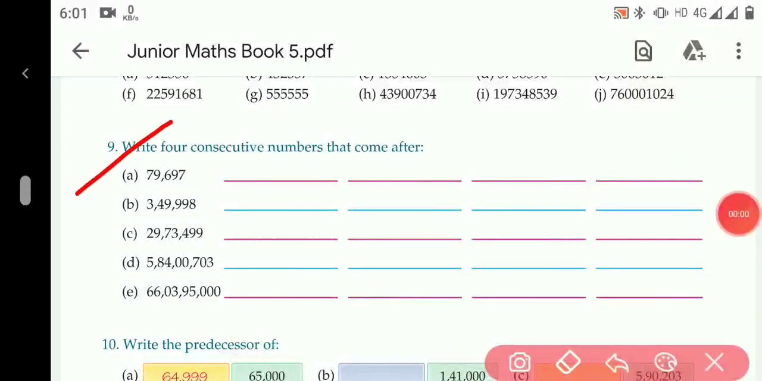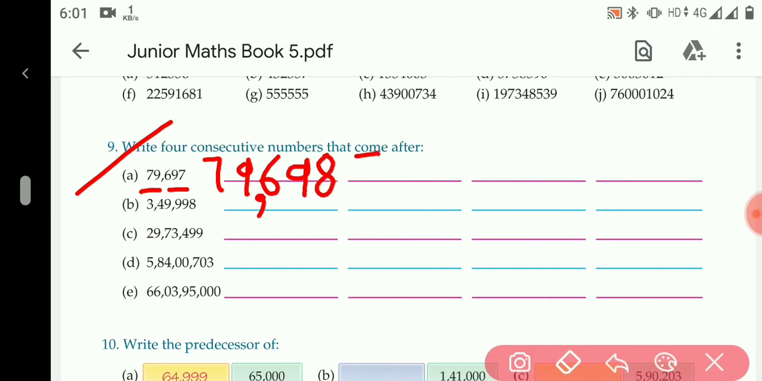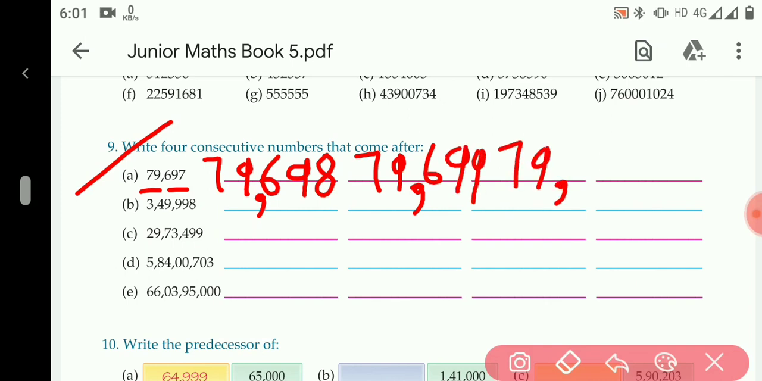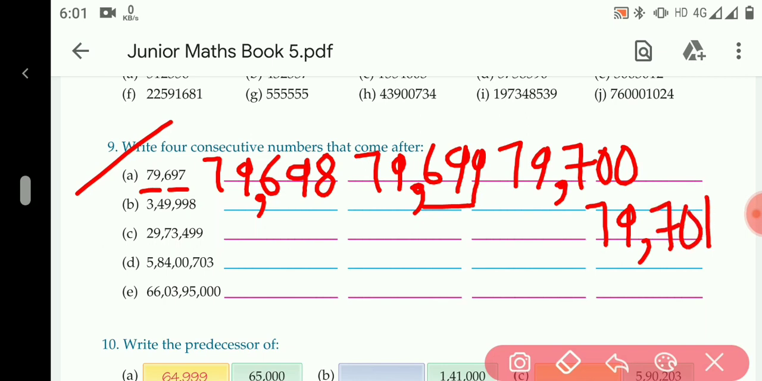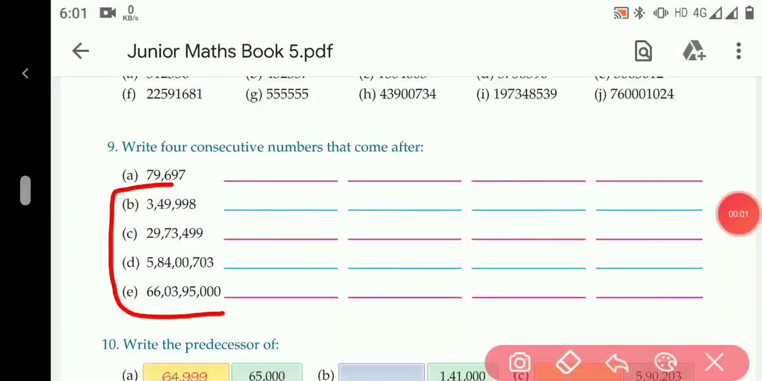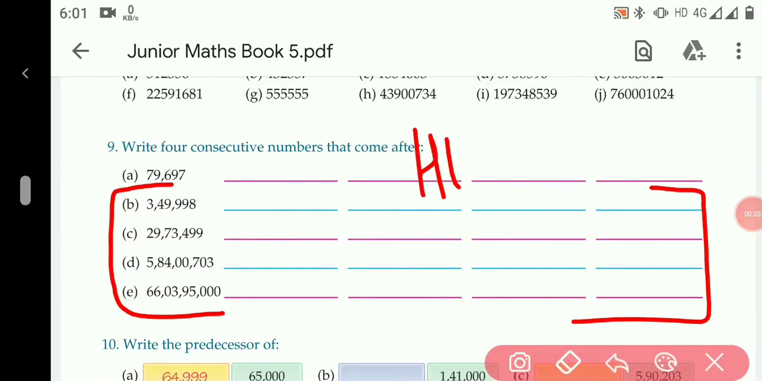Question number 9. Write 4 consecutive numbers that come after. It means you have to write the countings. 79,697, then comes 79,698, put comma here, then comes 79,699, then comes 79,000, now it will become 700, then comes 79,701. Remaining parts you will do by yourself.